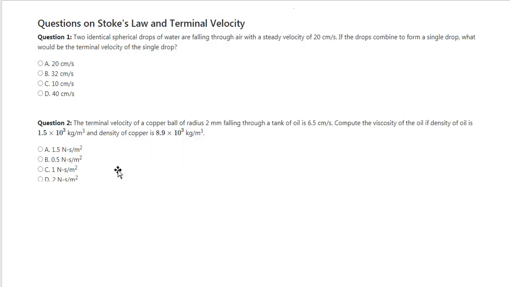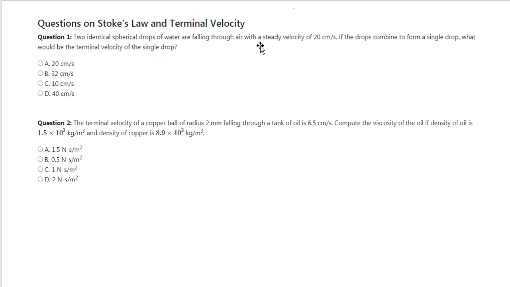So there are two interesting problems here also. Look at this problem, number one. We are discussing this problem here. This is a very important problem. Two identical spherical drops of water are falling through air with a steady velocity of 20 centimeter per second. If the drops combine to form a single drop, what would be the terminal velocity of the single drop?